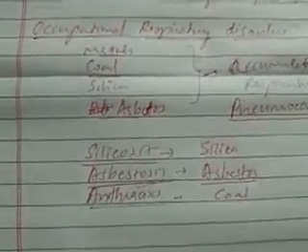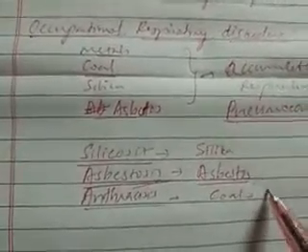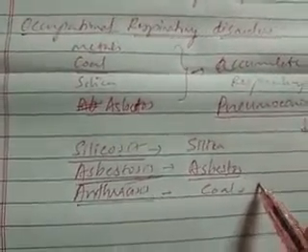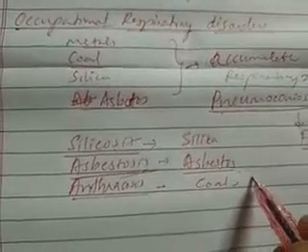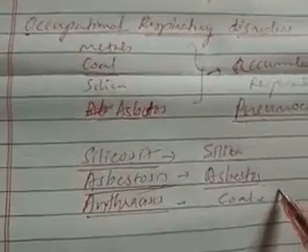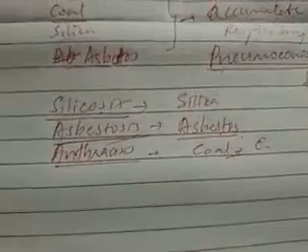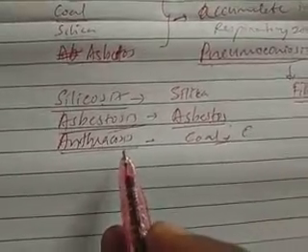The person is working with coal and carbon particles, in an environment containing carbon dust or coal dust. When coal or carbon is inhaled, this type of disease we may observe, that is anthracosis.